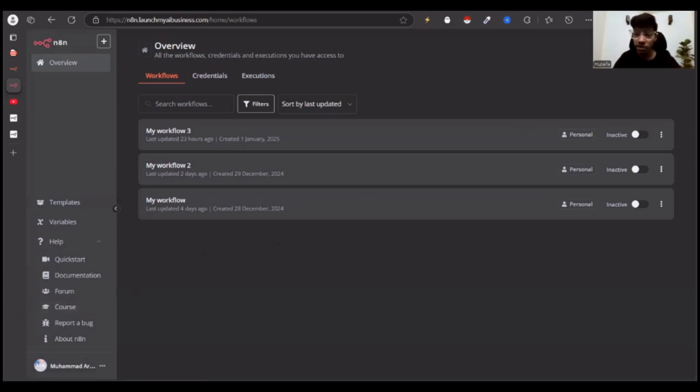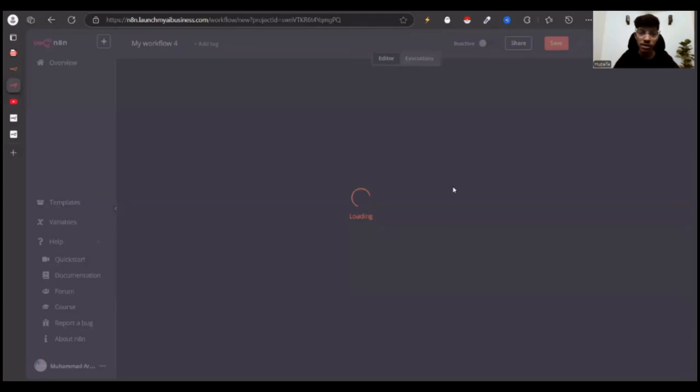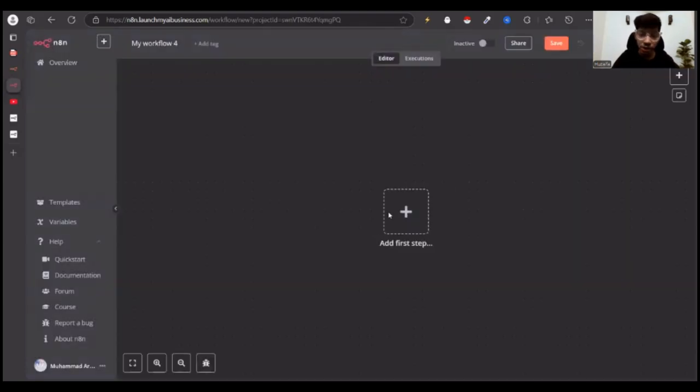So let me just click here, create workflow, and yes, this is what I was talking about. This is the node, right? And you can connect this with one another. And this is the interface which I was talking about, which is very user friendly, right? It might sound really new, but that does not mean you need to leave it. We are going to be starting from the very beginning, so don't worry about that.